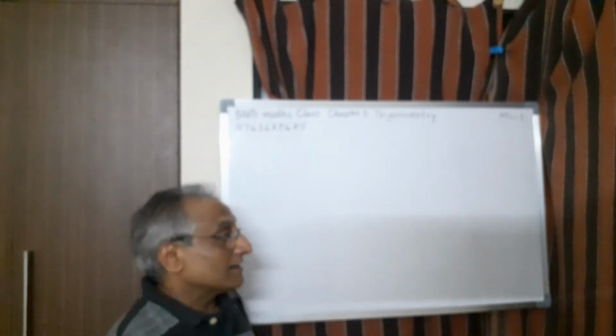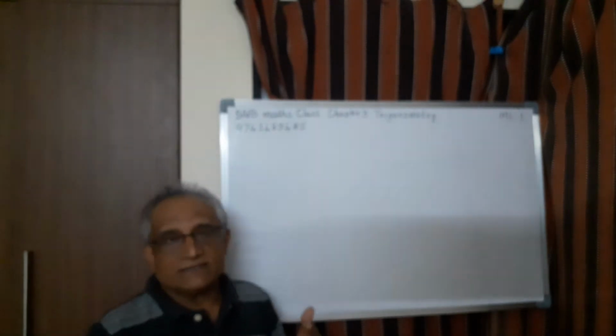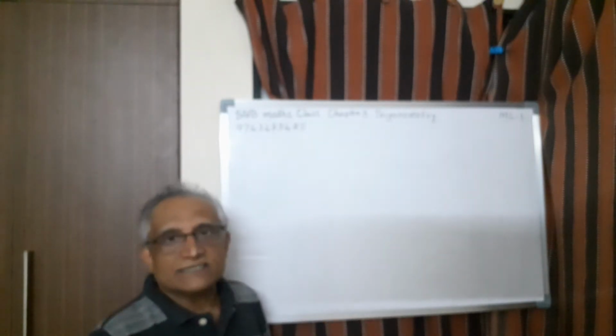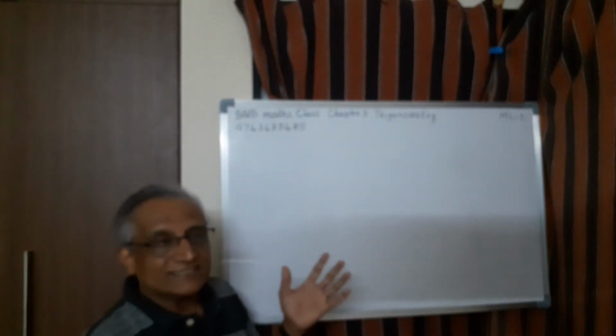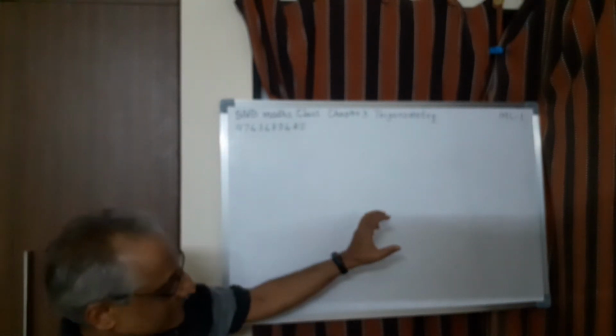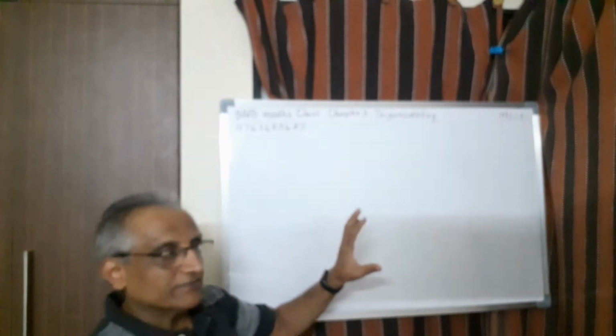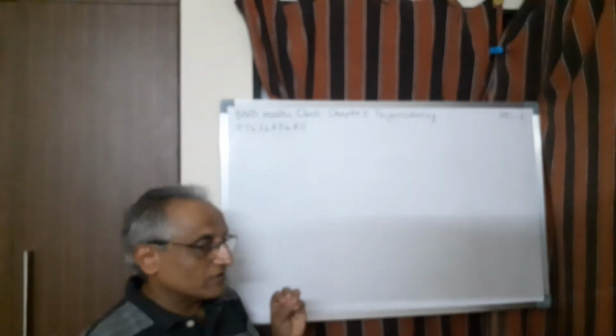As a student of mathematics, these are the things we should know: how mathematics developed over the period of time. It may be from Western culture or Indian culture. Unfortunately, some of the contributions given by Indians are not reflected. We always give the credit to the West, but we need not be narrow-minded. Whether it is from Western or Eastern, that is indifferent. But this is a very interesting branch, and as a student of mathematics, whenever you study any chapter, if there is some historical information available related to it, please try to study it. That will be a motivating factor for you. This is what I wanted to tell you in the beginning.